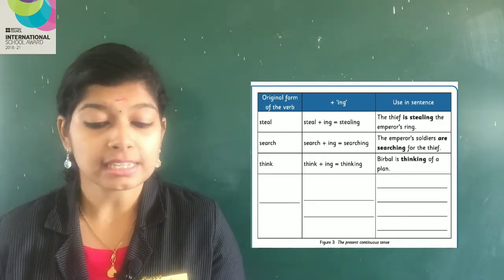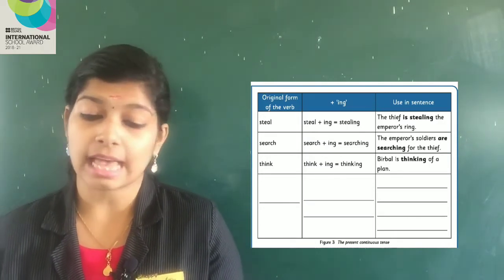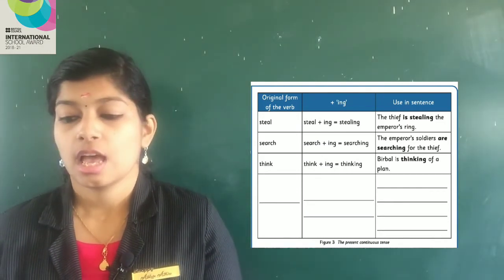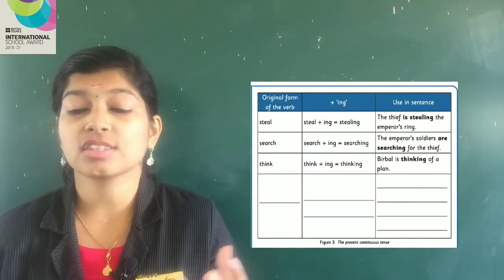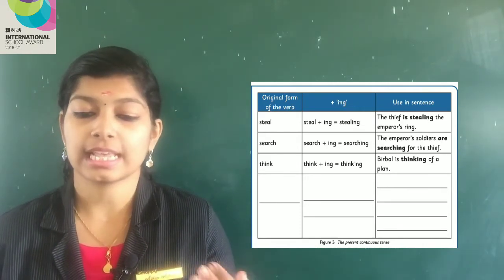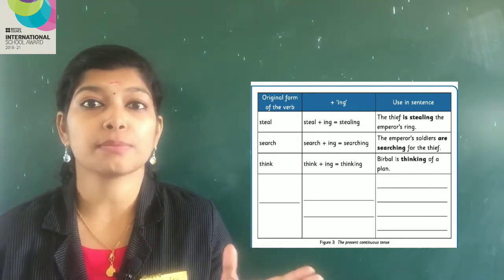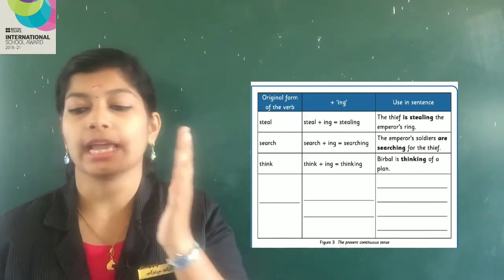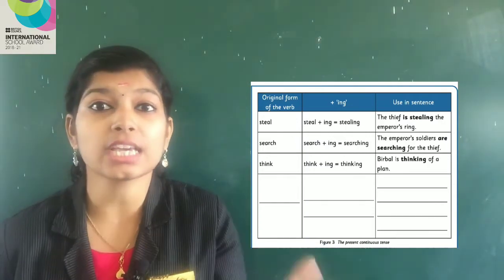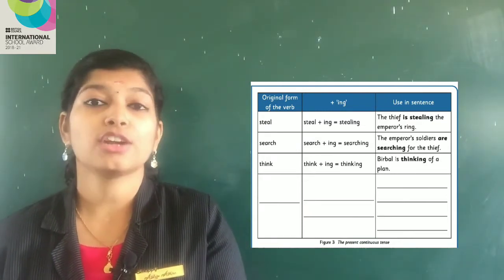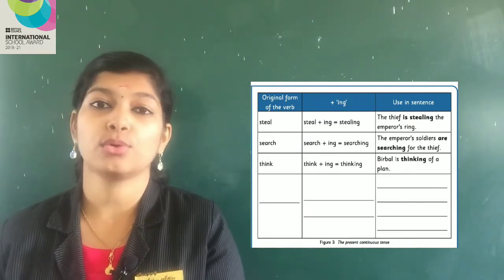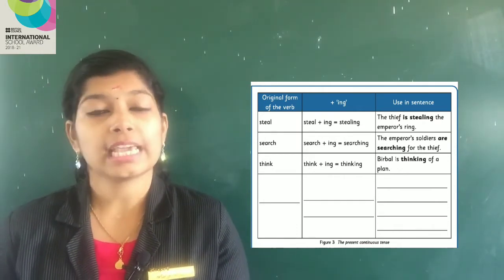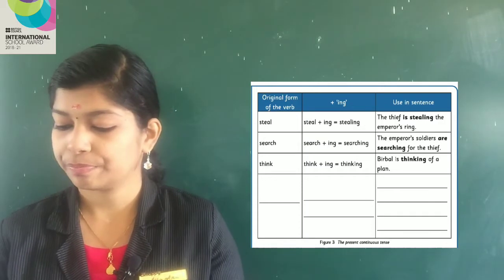Then second one, search. Search plus ing, searching. That is an ongoing action. The emperor's soldiers are searching for the thief. Then the next one, think. Think plus ing, thinking. Right now I am thinking. Birbal is thinking of a plan. Now there are two more columns which you have to fill with your own examples, or otherwise you can take it from the story itself.